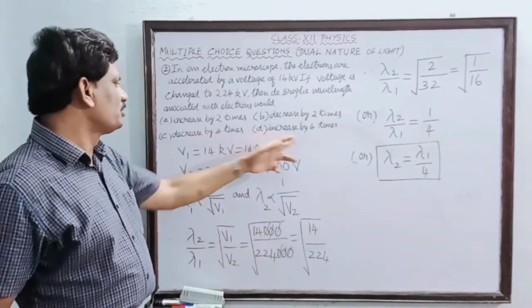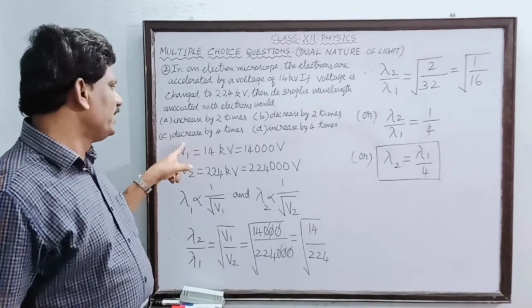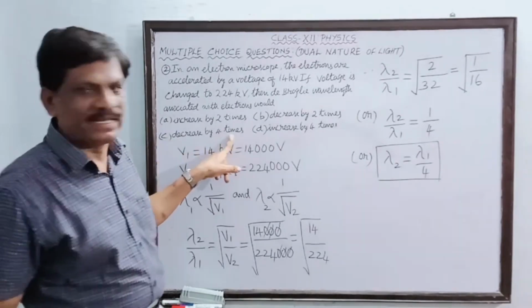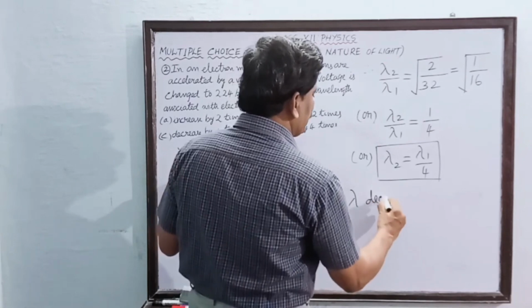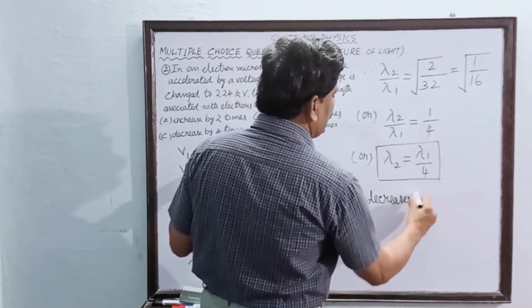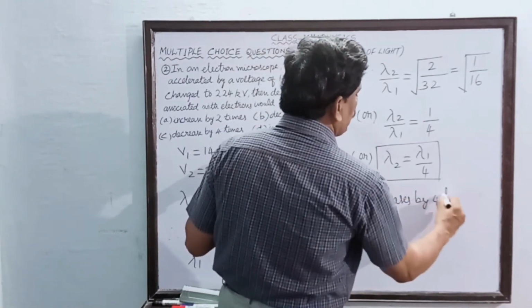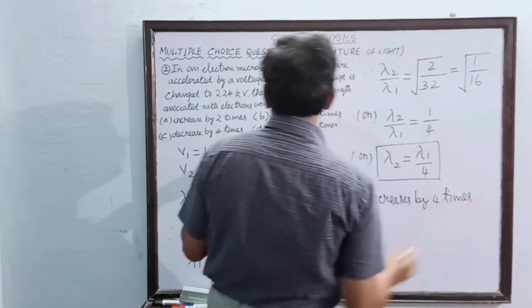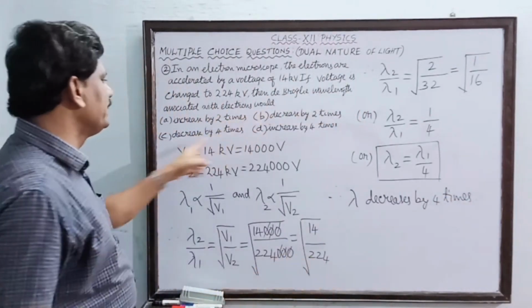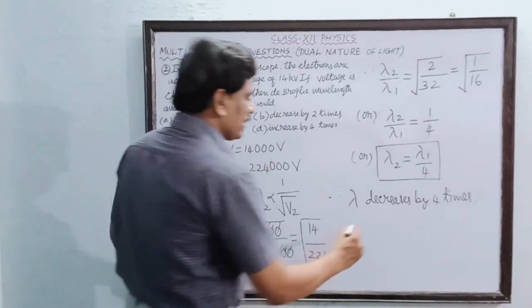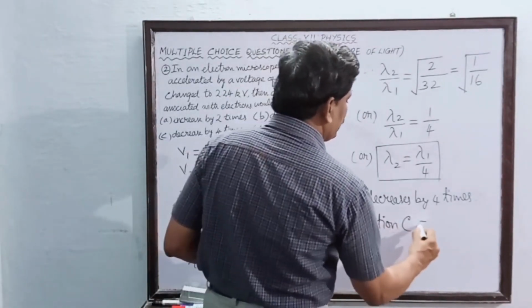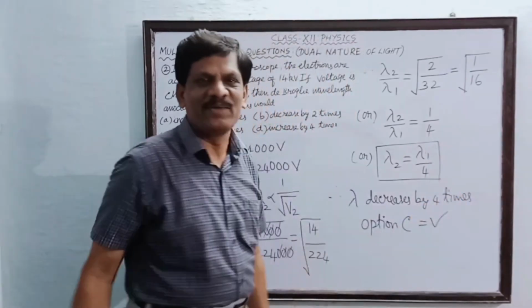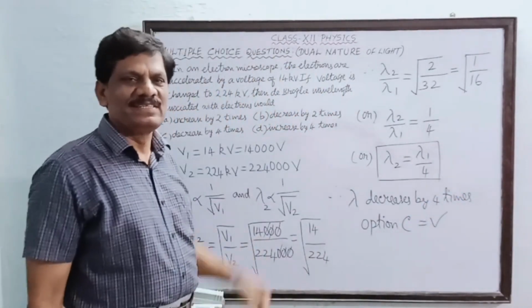Therefore, which of these options should be correct here? Option C, decreases by 4 times. Okay, therefore lambda decreases by 4 times. So which is the option, A or B or C or D? Means C is the correct option. So option C is correct. Have you understood? Okay, we will see the third one now.